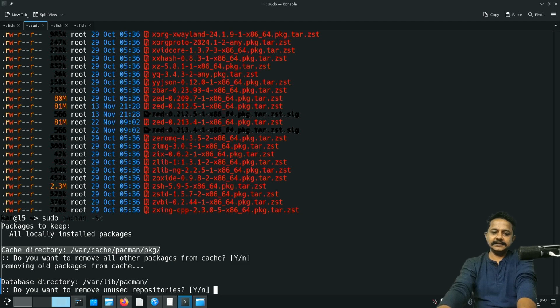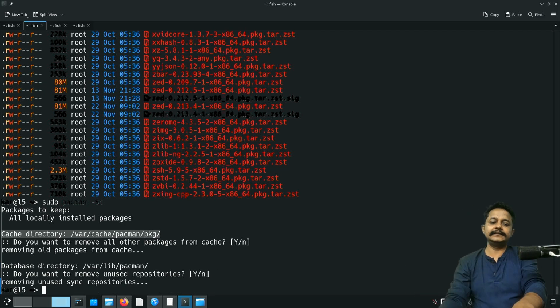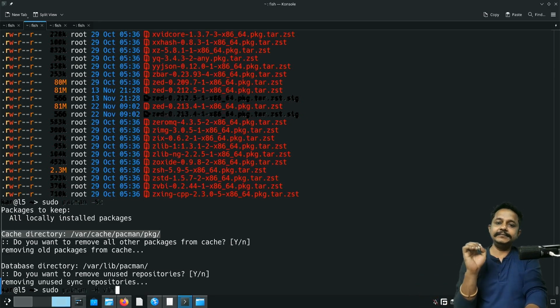Okay, it is done. Let's remove with the database directory also. Like it also contains the database of those all downloaded files. That was the reason why simply deleting is not a good option. So there was an unused package called rsync that was also removed from that. So let me give that vim example again.